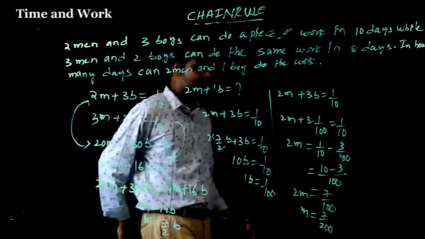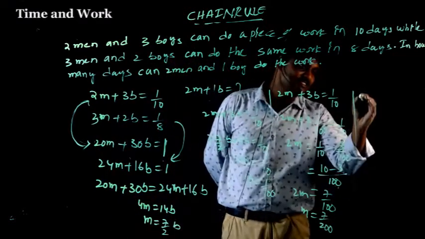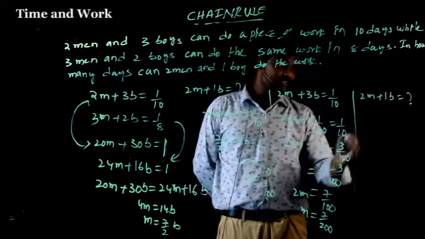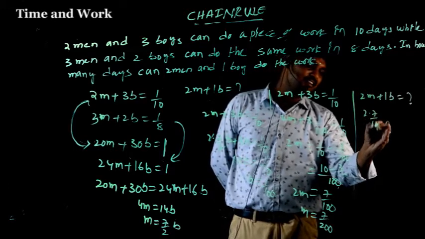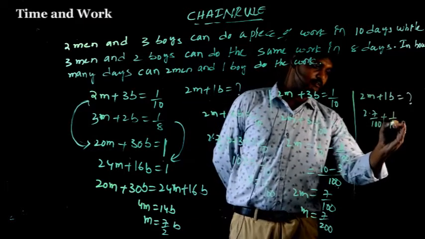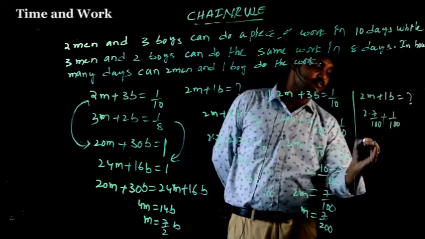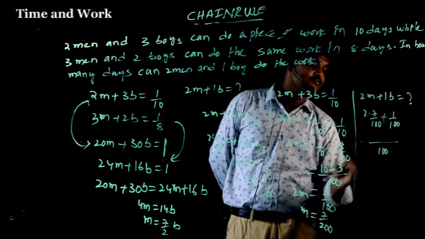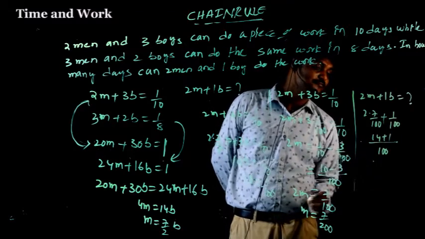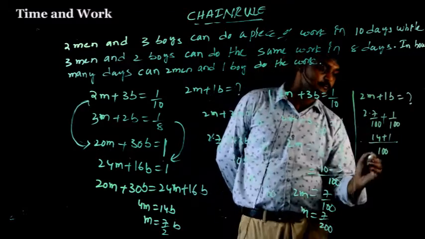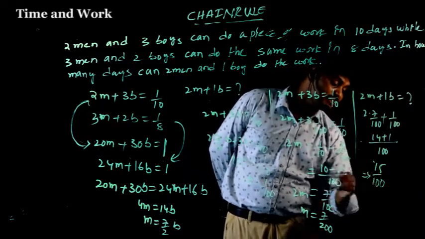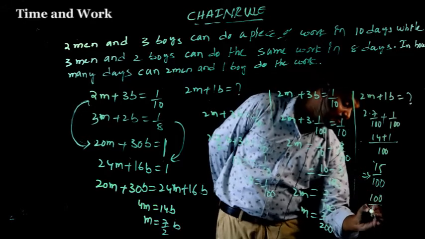But he is asking, 2 men plus 1 boy in how many days? So 2 into 7 by 100 plus 1 into 1 by 100, LCM is 100. So 2 into 7, 14, plus 1, 15 by 100. That means, converting into days, 100 by 15.